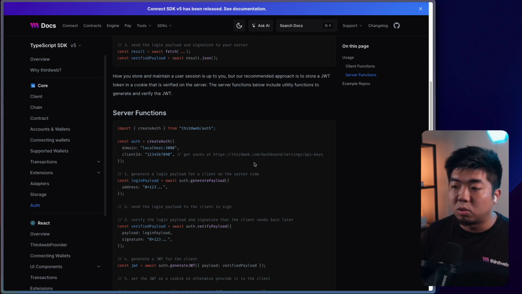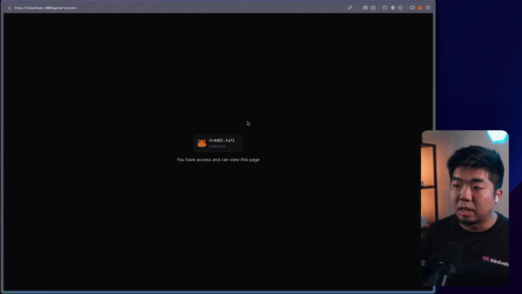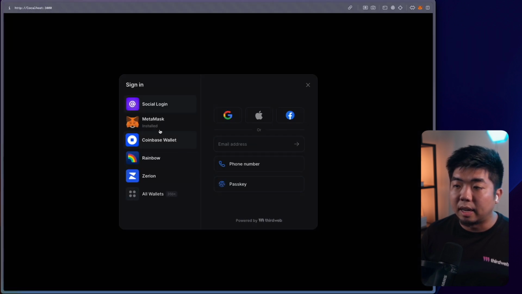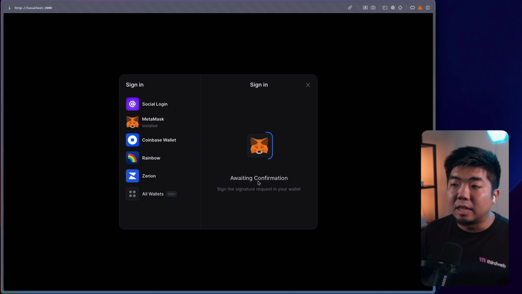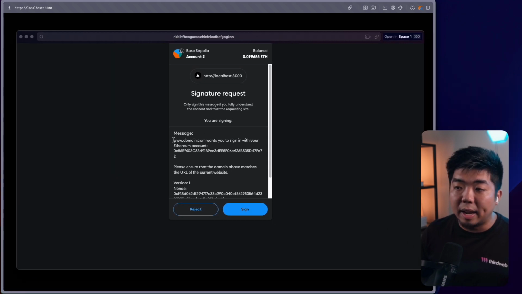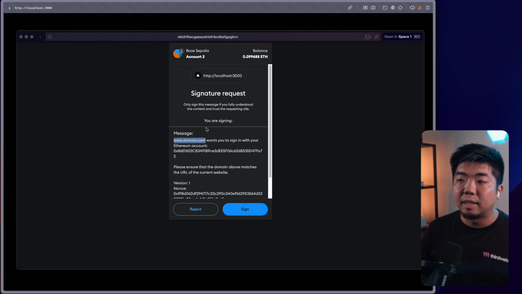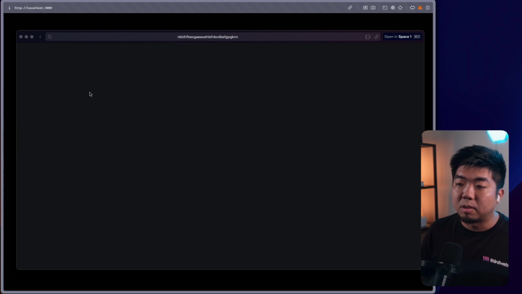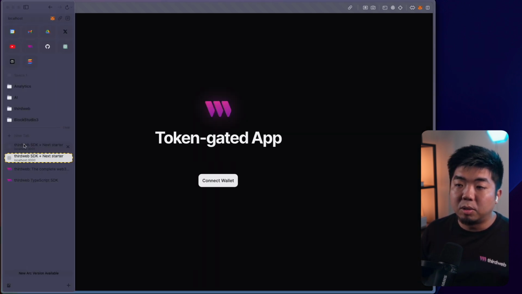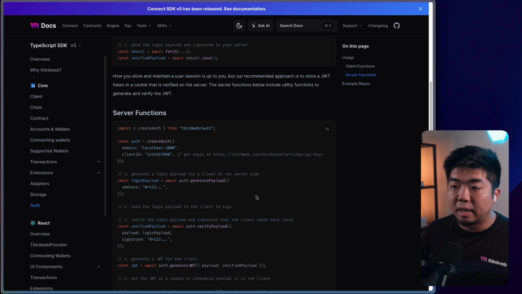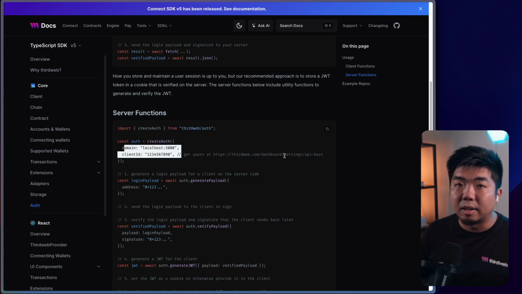So if I come back to my demo here, let's just take a look. Let me just sign out, connect again. When we sign this message, the message that we create is going to have our domain right here. It's going to say your domain wants you to sign in with your Ethereum account, and it's going to show the user's Ethereum account. Your domain is basically what's going to show up here within the message, so the user knows where the message is coming from. So I'm just going to reject that really quick. So that is what the domain is. And if we go back here, that's what we're going to be providing it right here. So we're going to create this auth here using thirdweb's auth.